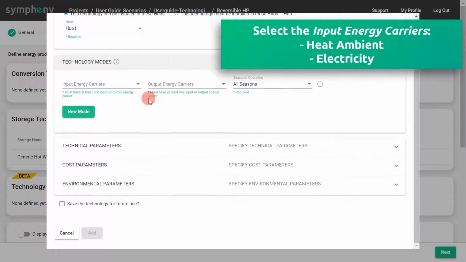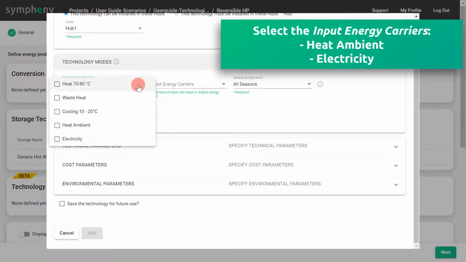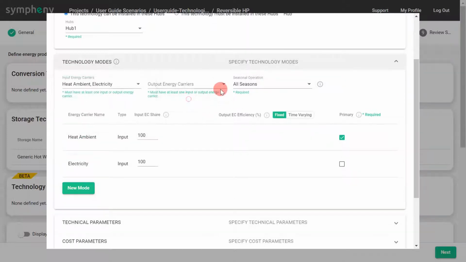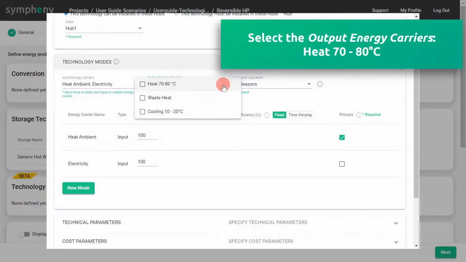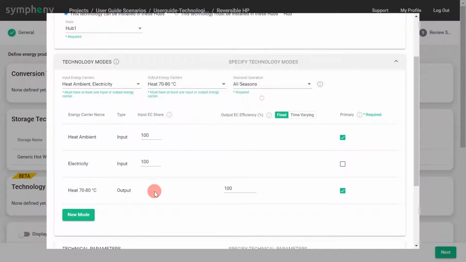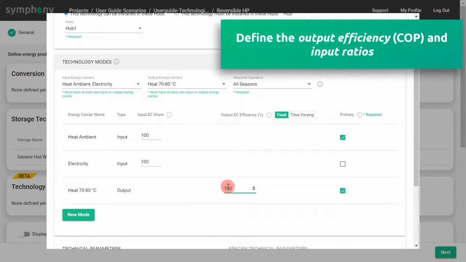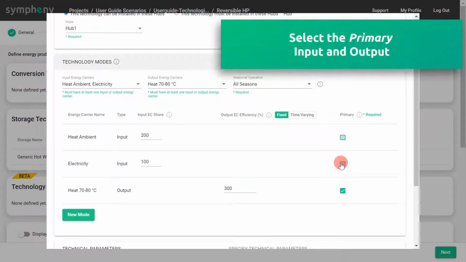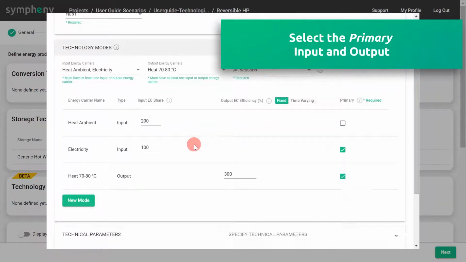We then select the input energy carriers for the first mode. Next, we define the output energy carrier. We now adjust the output efficiency and the input ratios. Then we select the primary input and output.